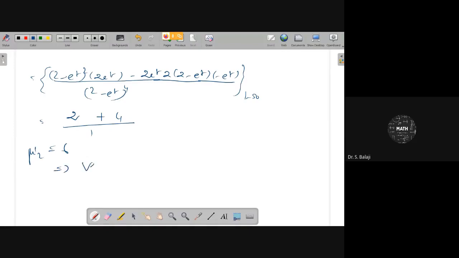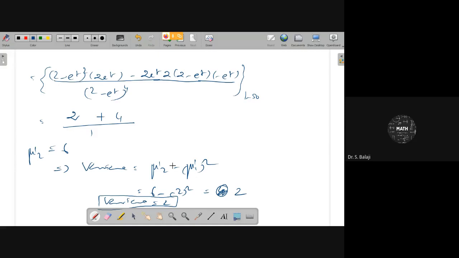From this you can write variance is equal to mu dash 2 minus mu dash 1 square. Therefore, you can get it as 6 minus 2 square. Already mu dash 1 is 2. So 6 minus 4, 2. Therefore, variance for this problem is also 2. Variance for this random variable with the corresponding PDF is also 2.